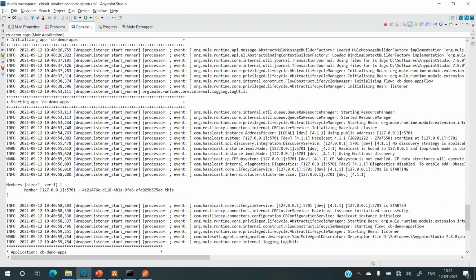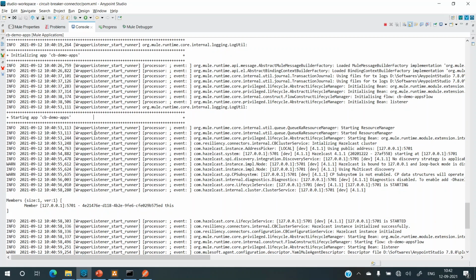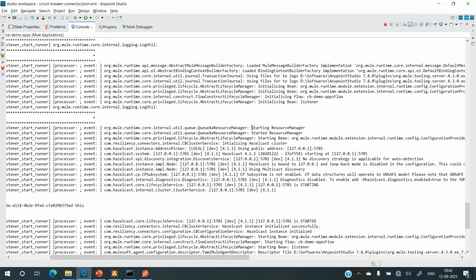Now let's see the logs. It says it's starting app CB demo apps, and over here if we check, it's starting the resource manager, started resource manager, then it comes to the abstract lifecycle manager, and then it calls the Startable method. In Startable, we have the method implementation and it's printing a log: initializing Hazelcast cluster from the CBClusterService.